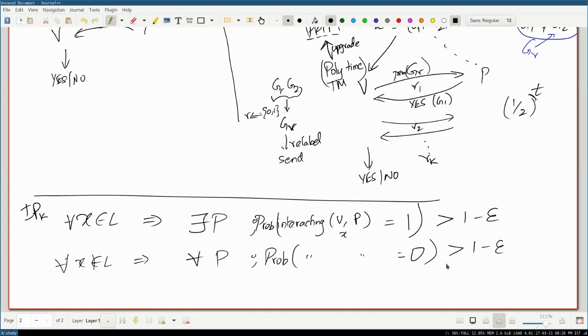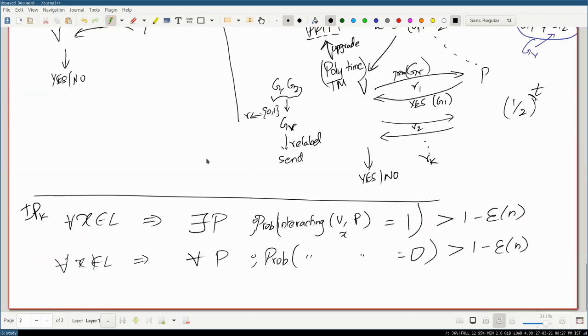Or if the string is not in the language, if the graphs are actually isomorphic, then no matter which prover you're interacting with, they can only cheat you with extremely low probability, less than or equal to epsilon. The formal thing is epsilon of n, where n is the input length, and epsilon has to be a negligible function. But for intuition's sake, you don't need to go into those details. You can read up after, and we can discuss in detail later on.